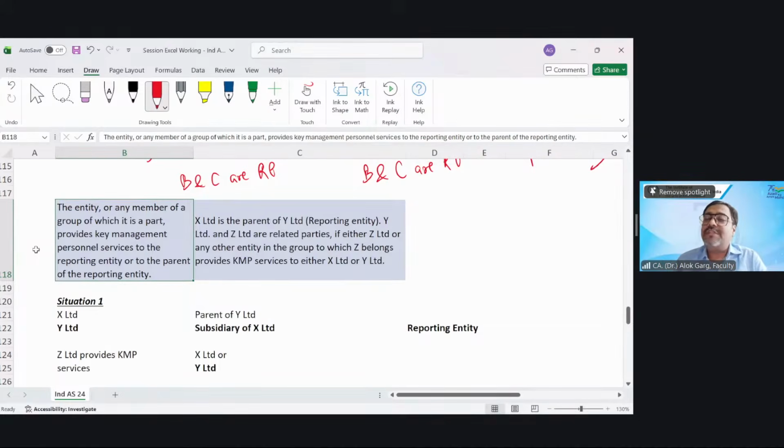Have you heard about CFO virtual services? Have you heard about virtual CFO? Yes, sir. In auditing, we had it. So what is meant by virtual CFO? There are a lot of CA firms. It is one of the new arenas of practice.